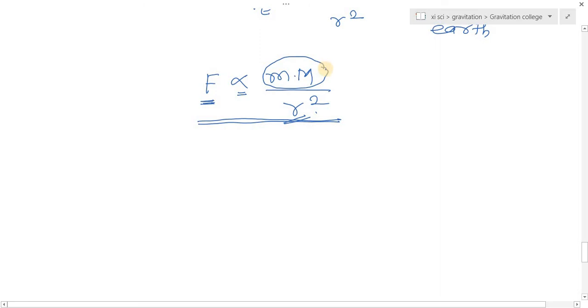This law is applicable to all material objects in the universe. This law is applicable to all objects in the universe.